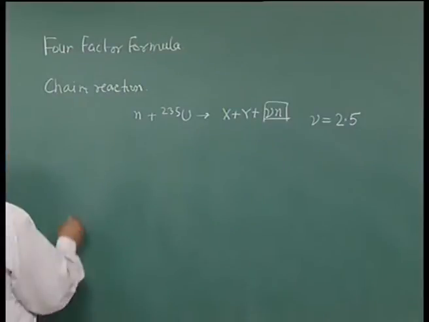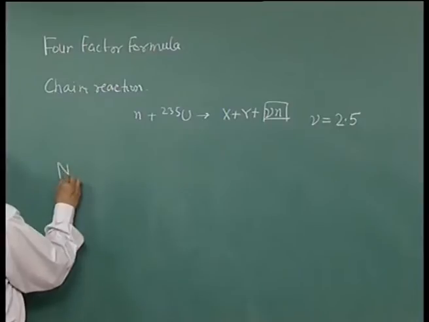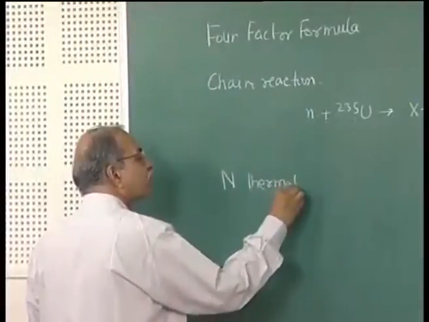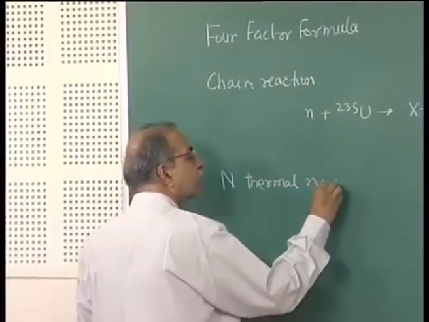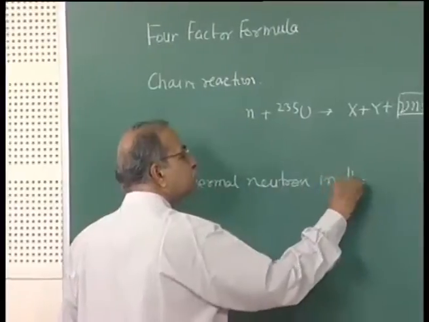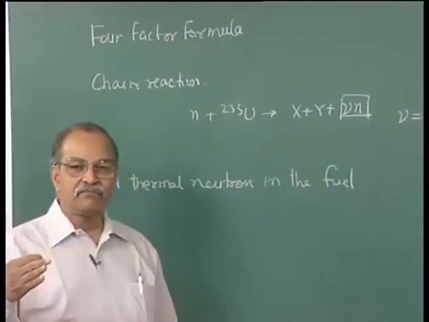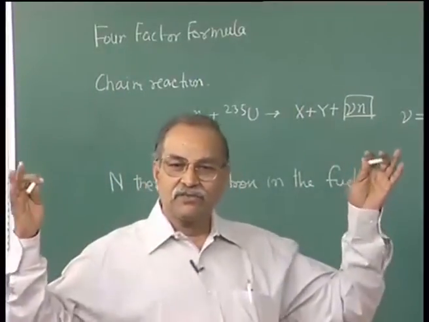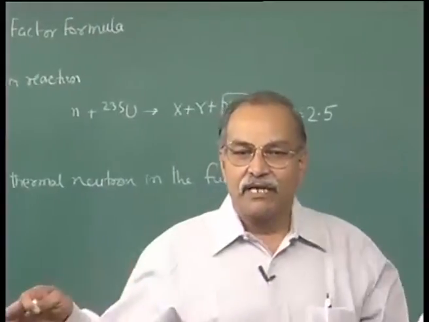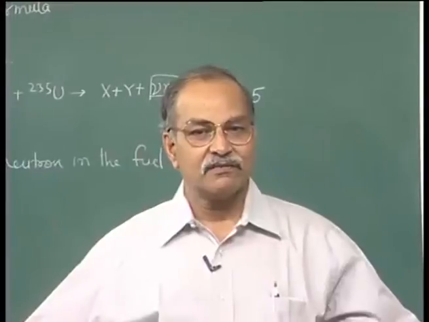So, at a certain stage, let us say at a certain time, you have n thermal neutrons in the fuel. So, at a certain time, say you have these n thermal neutrons already thermalized in the moderator, and then these neutrons have reached the fuel rods to make fission.